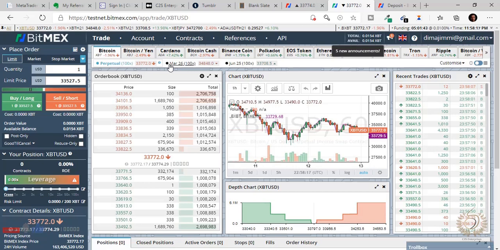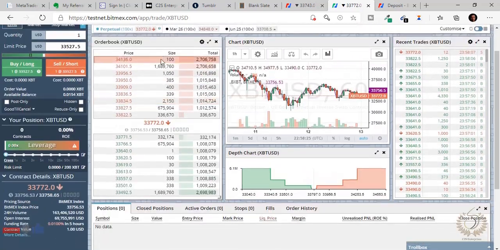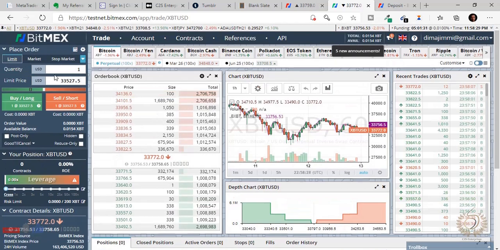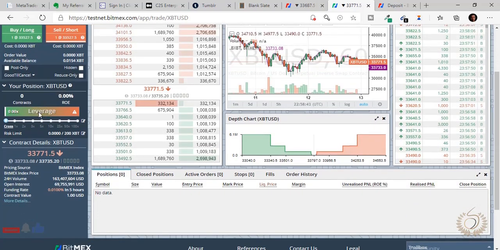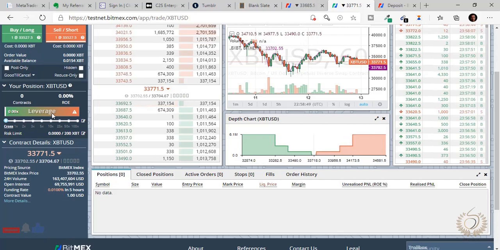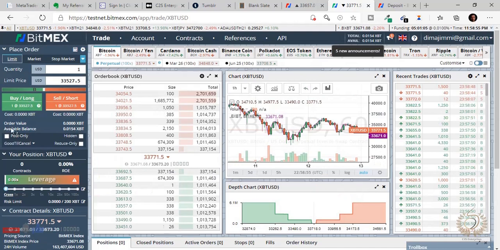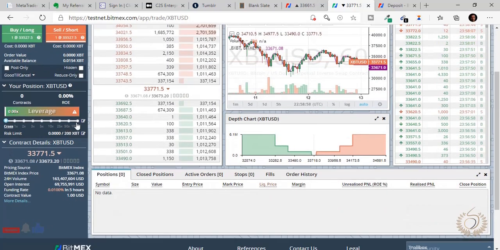Now, like I said, this whole thing is going to sound very foreign, because there are buttons all over the place, figures all over the place, and it can be a lot, and I must be frank with you. But I first want to start with one very important thing, guys, which is margin trading. This is why I came here, because for me, these guys have the best leverage system of trading. Depending on the crypto asset you're trading, they have leverage up to 100x.